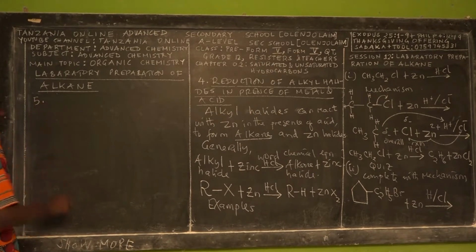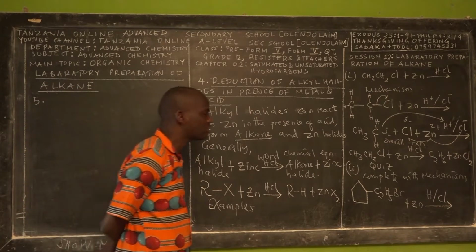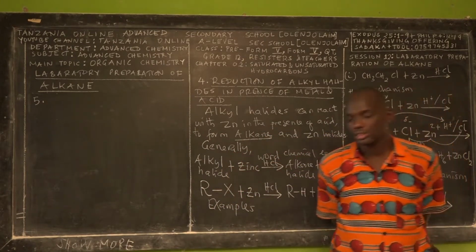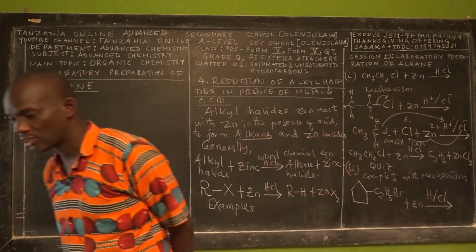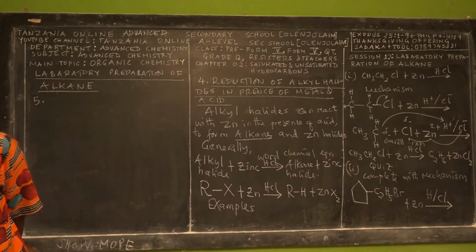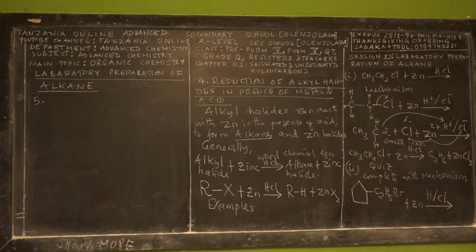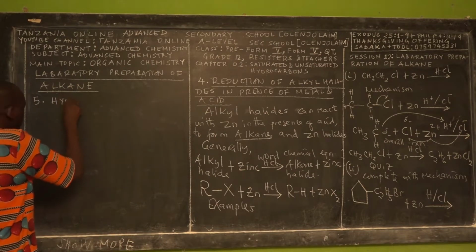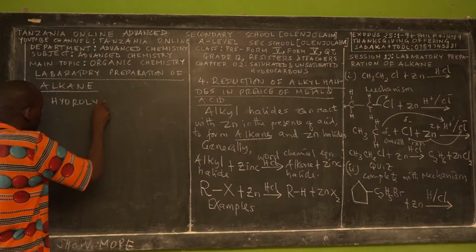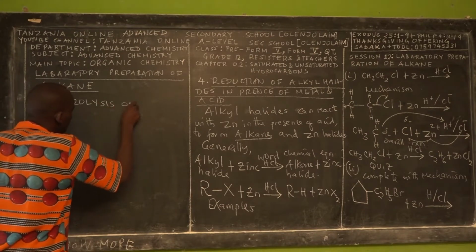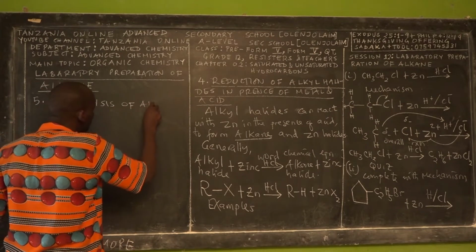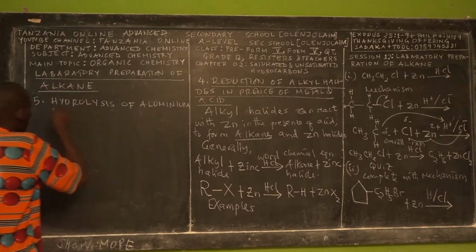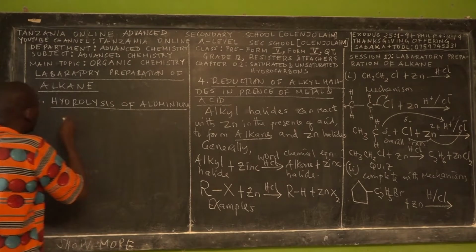The fifth chemical reaction that prepares alkane in the laboratory without reduction in the number of carbons is called hydrolysis of aluminium carbide.